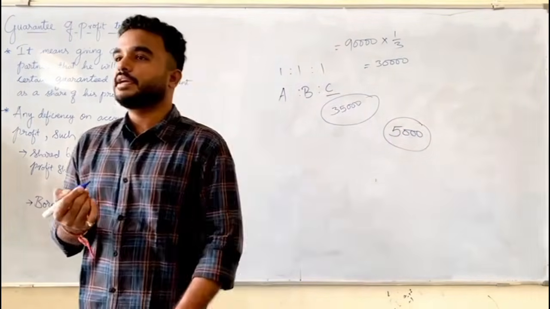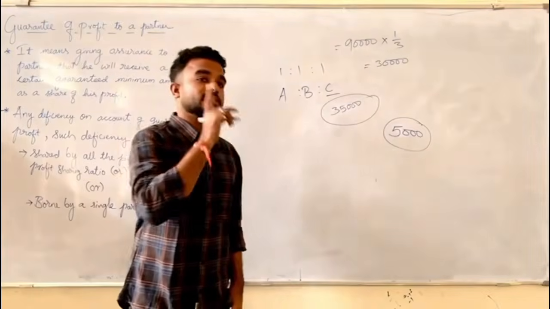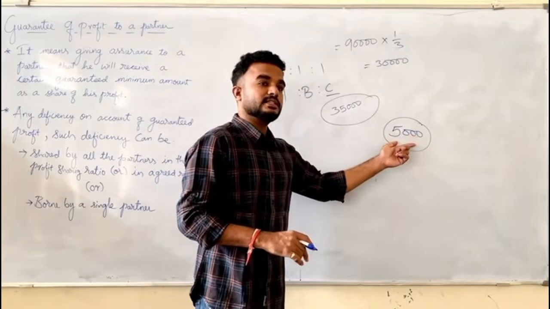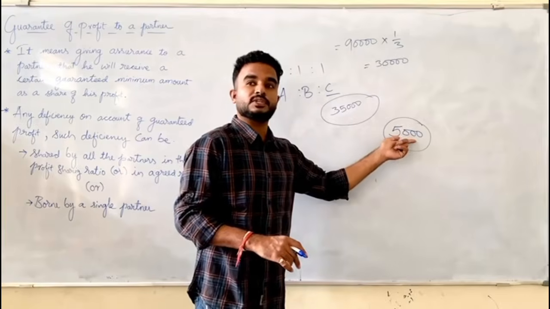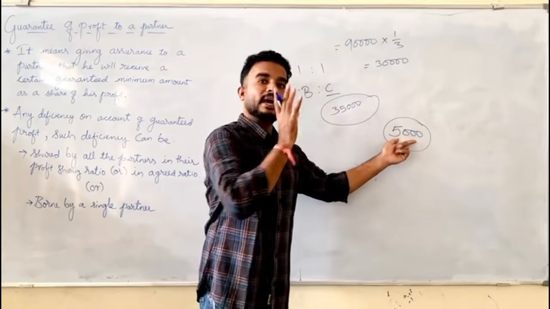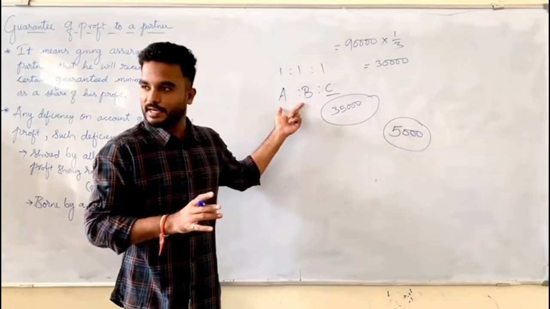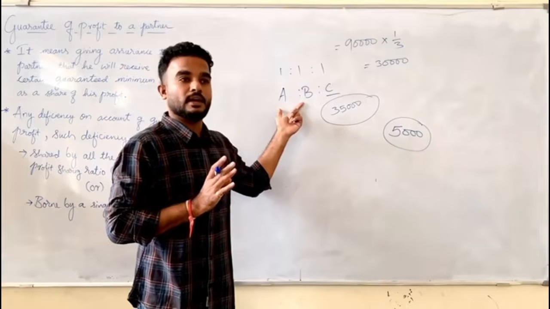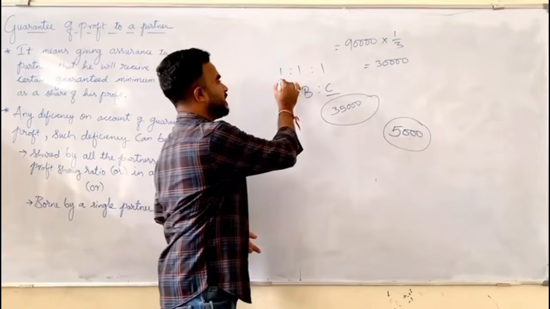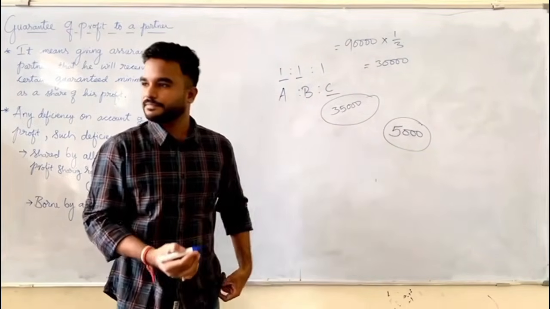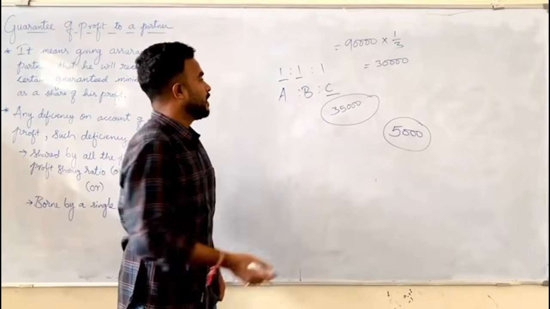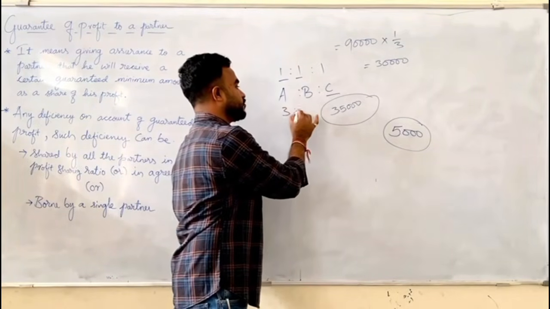What do we call it? Deficiency. If there is any deficiency, in such a case, who should bear this deficiency? Who gave the guarantee to him? A and B gave the guarantee to him. Then A and B should bear it. How should they bear it? Maybe in their profit sharing ratio. Or A and B may agree to share this in the ratio of 3:2.